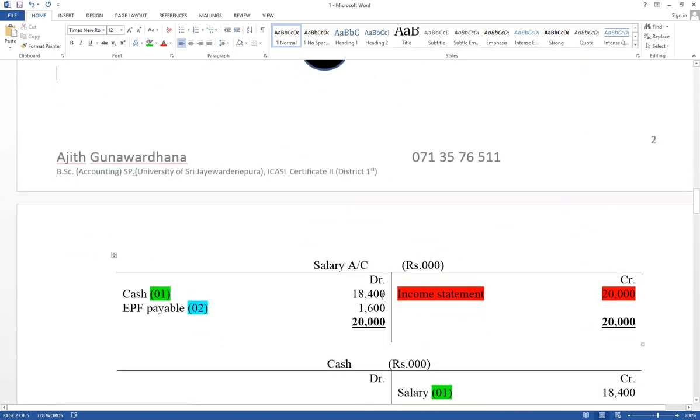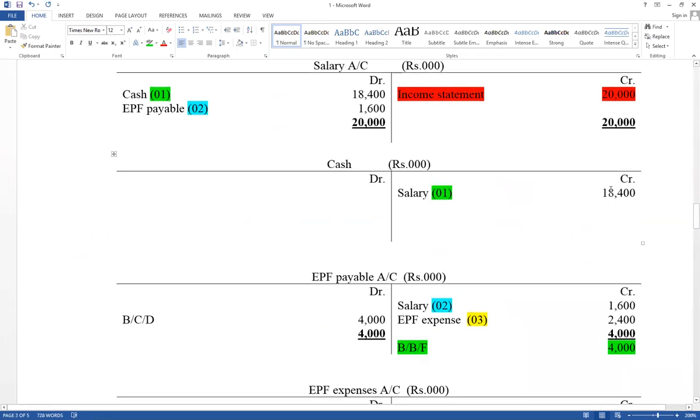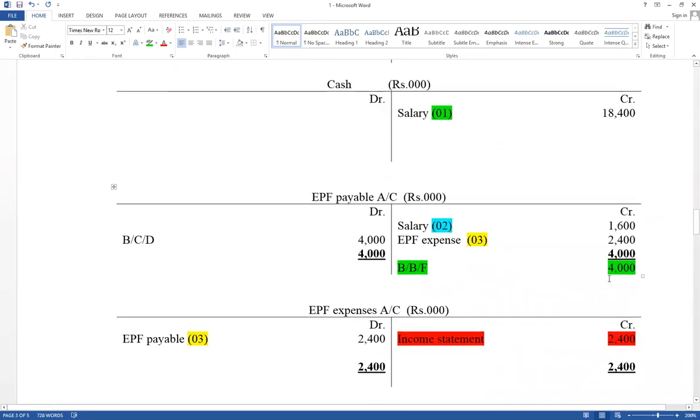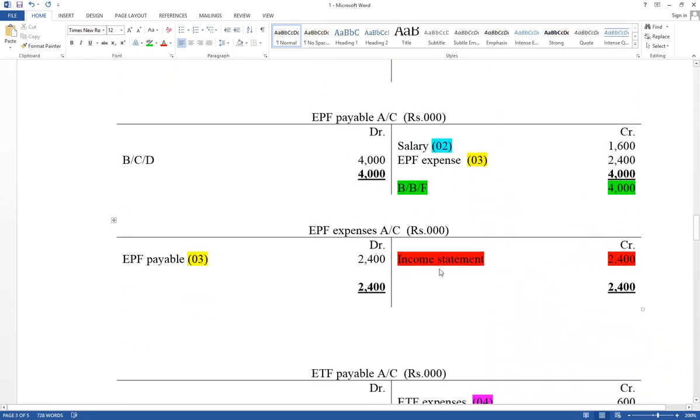There are 2 steps. Then think about cash accounts, EPF payable accounts, EPF expense accounts. Think about closing entry and balance carry down. Only income and expense can be closed. Assets, liability and equity should be carried down.